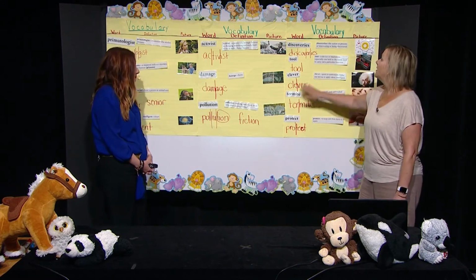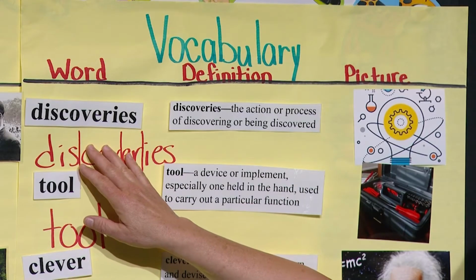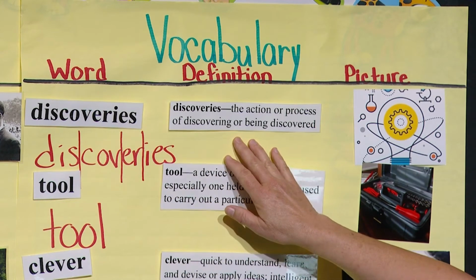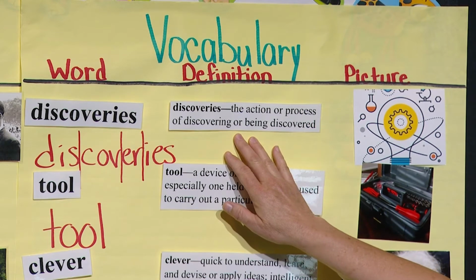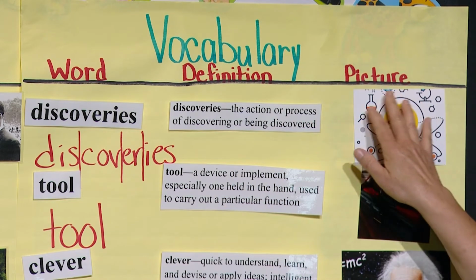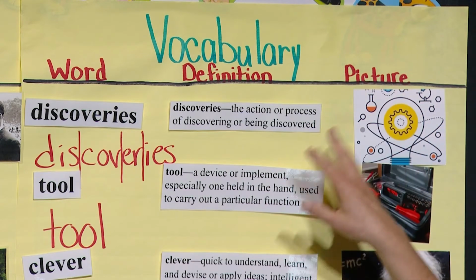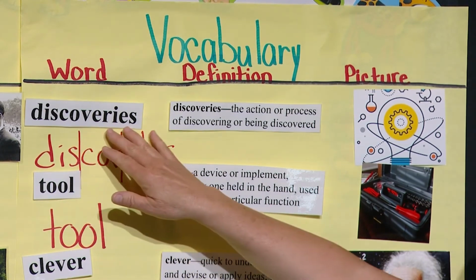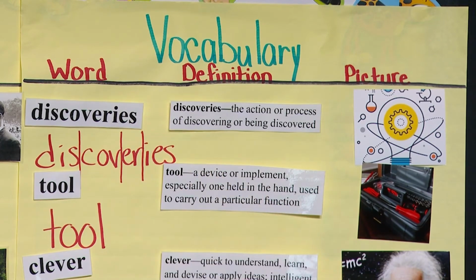That's right. Our next word is discoveries. Discoveries. Yes. Discoveries are the action or process of discovering or being discovered. And all of these symbols represent different science and different discoveries, Miss Ashley. And I think that as we read our story, we will come across some discoveries and things we didn't know. What do you think? I think we will, and I'm ready to read our story.